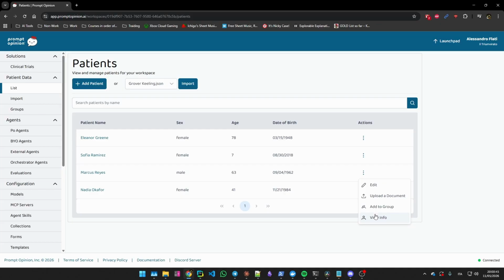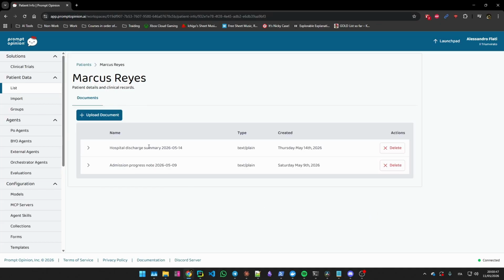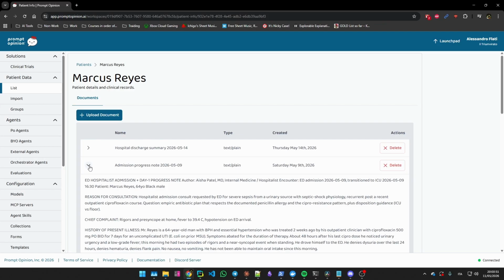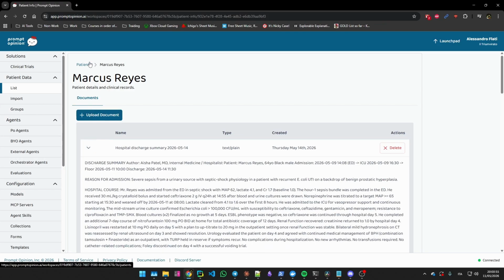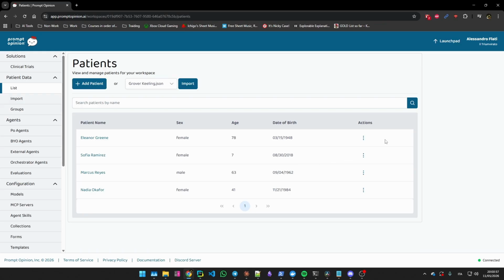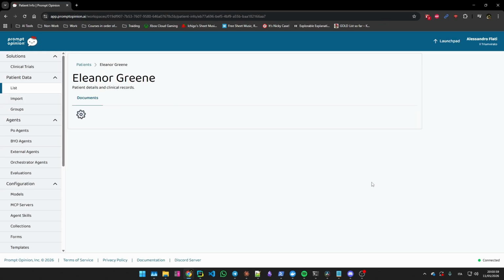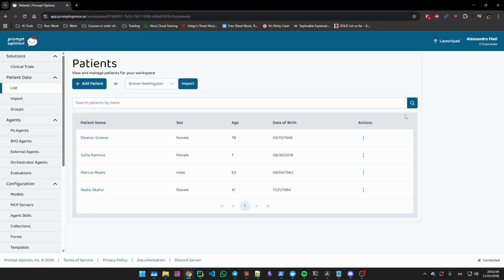We will use 2 patients today. Marcus Reyes, 63, with urosepsis from a complicated UTI. His chart ships a full SOAP document reference. Eleanor Green, 78, with heart failure, acute kidney injury, and a paroxysmal atrial fibrillation. Her chart has no document reference by design. Both threads bind to the orchestrator through the SHARP-on-NCP FHIR context.